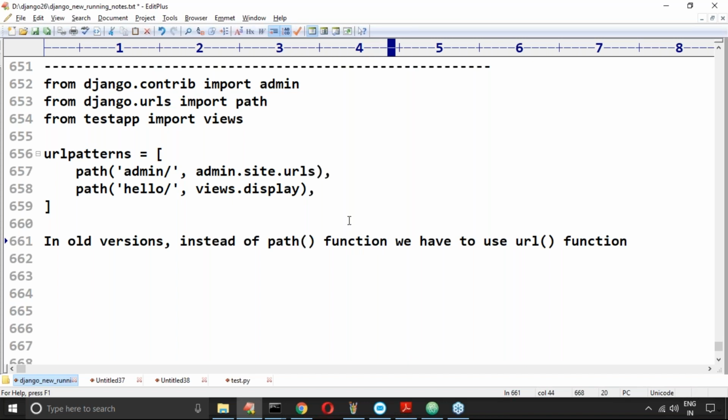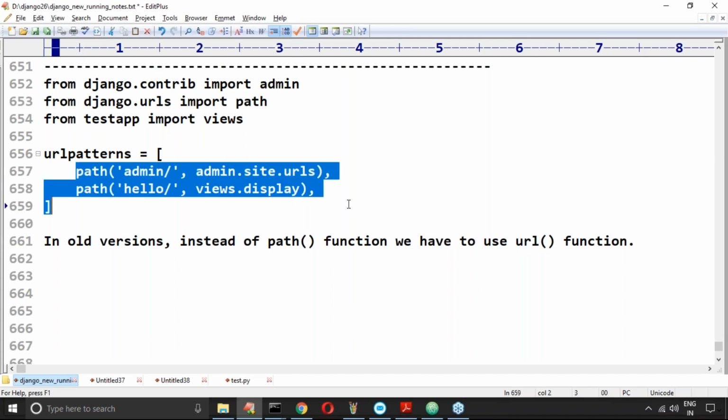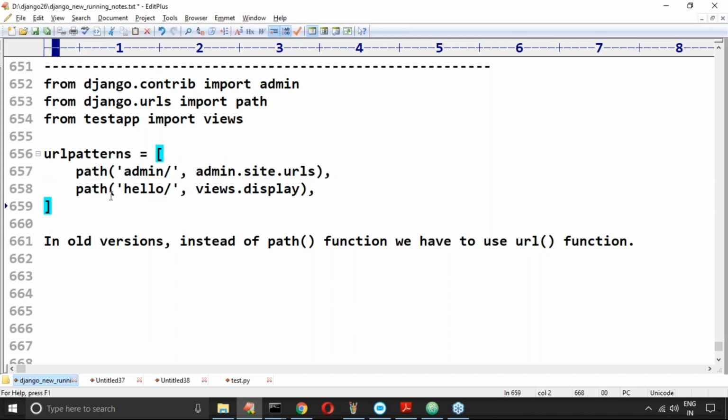Some people may say, sir, I used Django 1.11 or Django 2.x, so then we need to use url. But now it is path, which is easier. Our life becomes easy with this. Any doubt? Are you feeling comfortable?